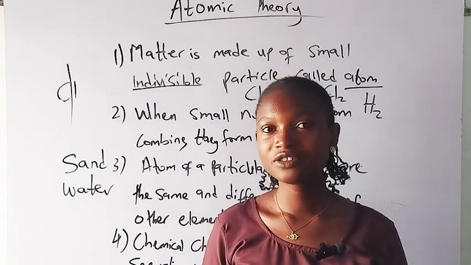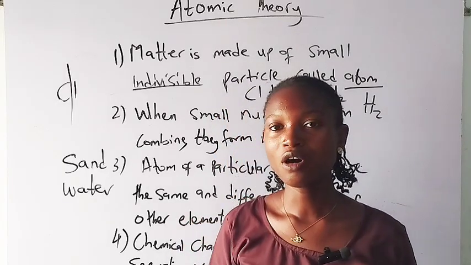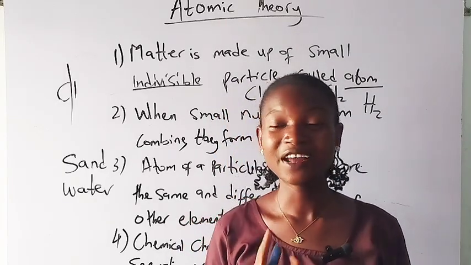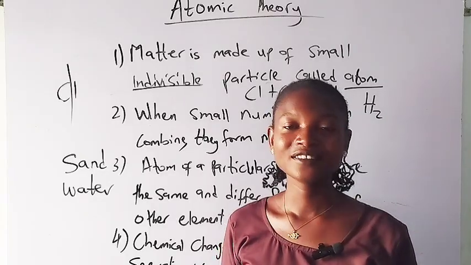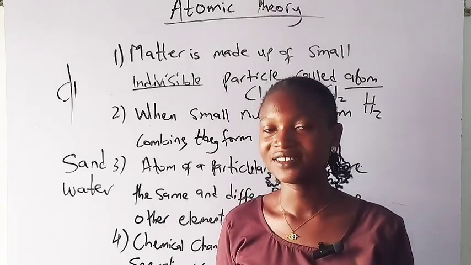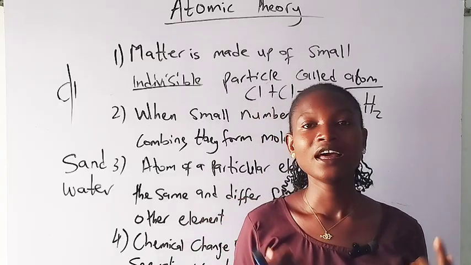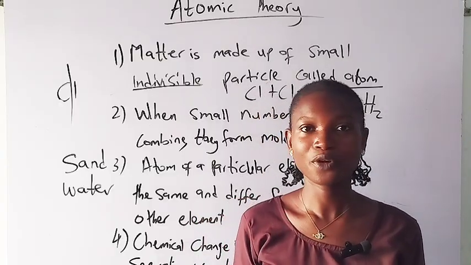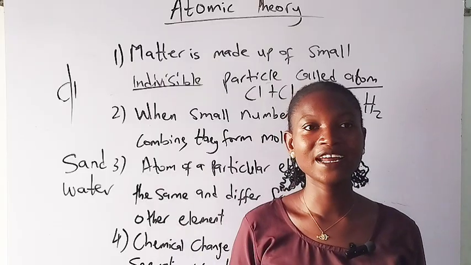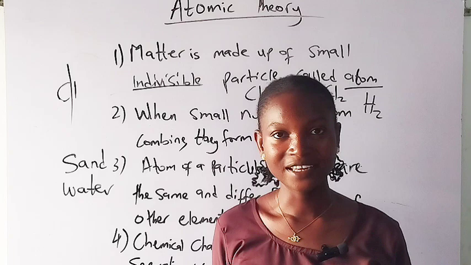Then another one is that chemical change occurs from combination or separation of atoms. Before any chemical change can occur, there must be a separation or combination of that particular thing. For example, from water to ice. If you put water in the freezer to get ice, there is a kind of reaction happening that you cannot see. Let's just say that's a combination reaction, because all the water molecules come together and bind to form a solid, which later gives us ice, right?